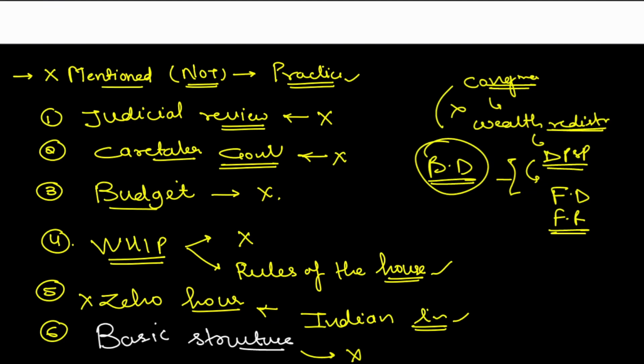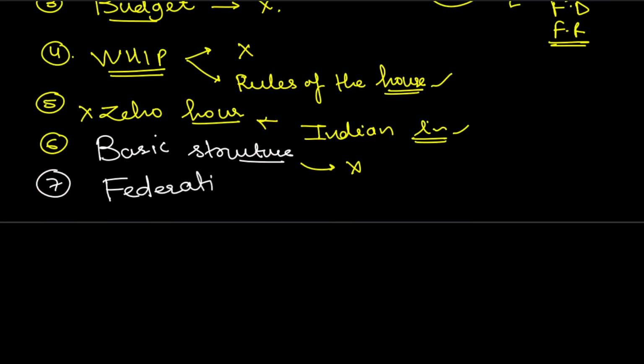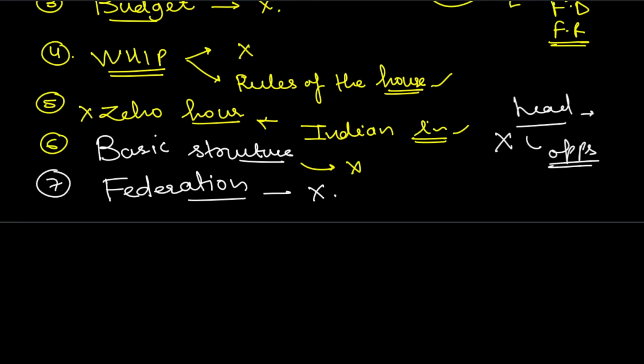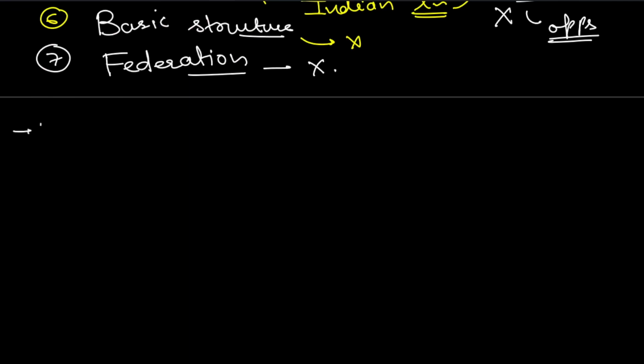Alright, next one is federation. Okay, so federation is again not mentioned in the constitution. Some other terms we see: leader of the house, or leader of the opposition also. These are also not present in the constitution. So there is no question of them being defined because they are not present in the first place. Alright, let's now talk about the second category, which is mentioned, but not defined.